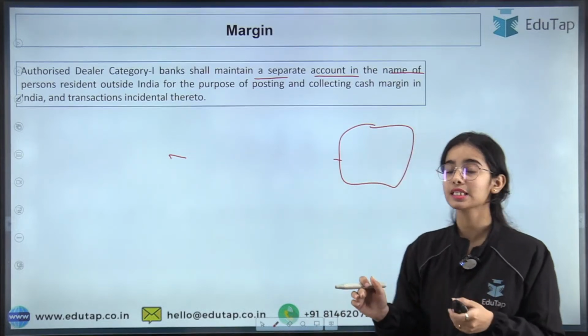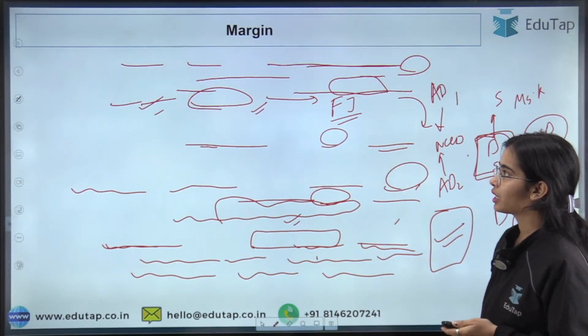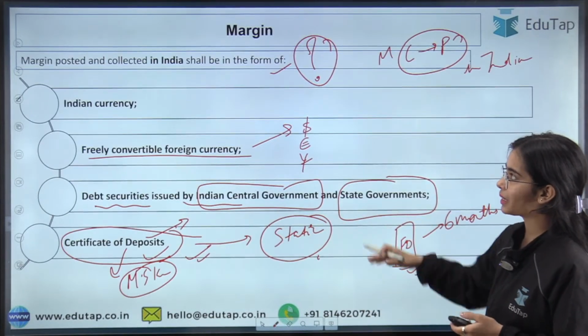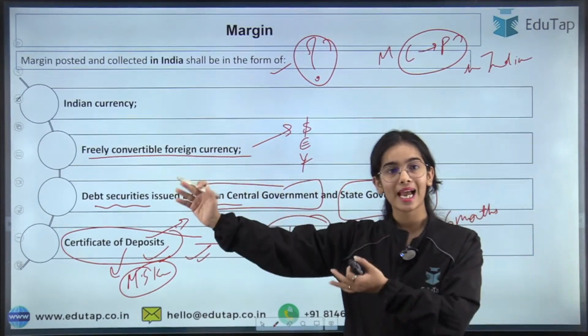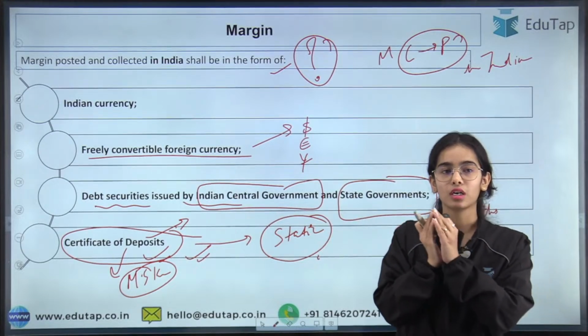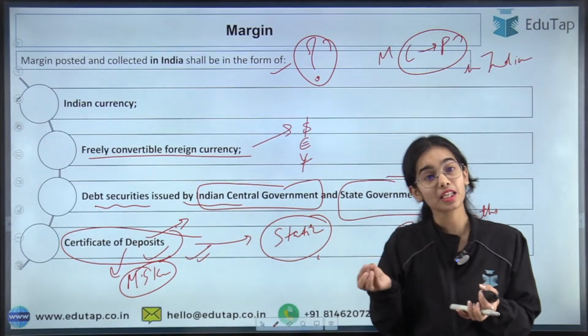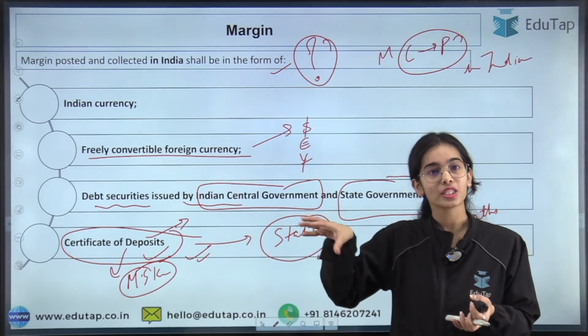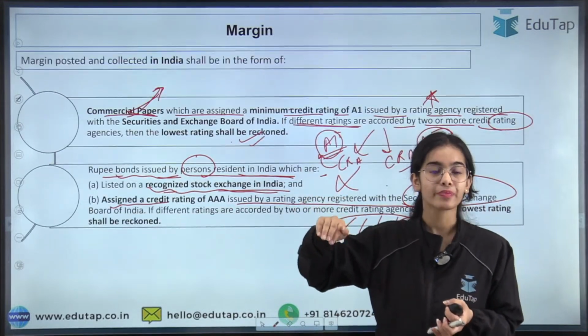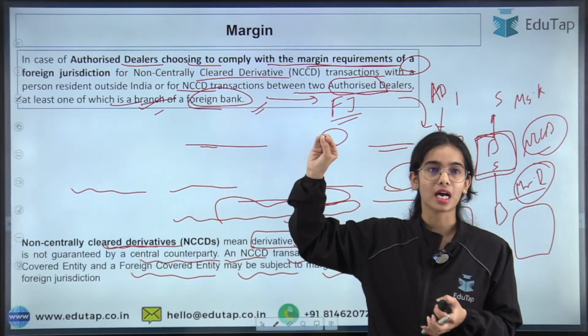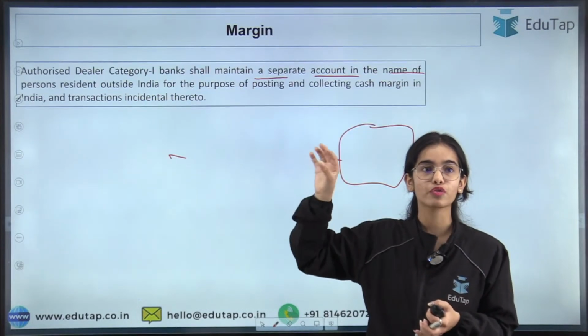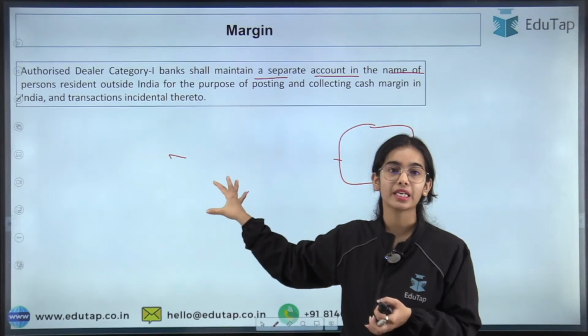So the basic idea is that if the posting and collecting of the margin is happening in India, that is, you are providing the margin and collecting the margin in India only, then for the person that is outside India, you have to first open a separate account in India.